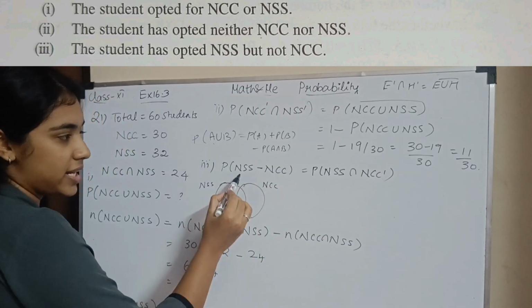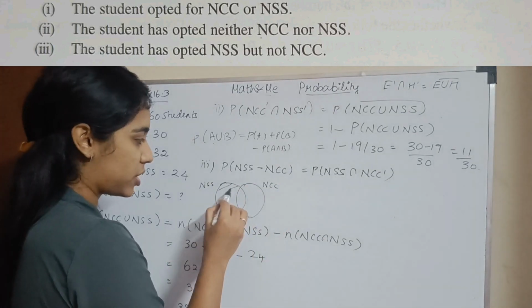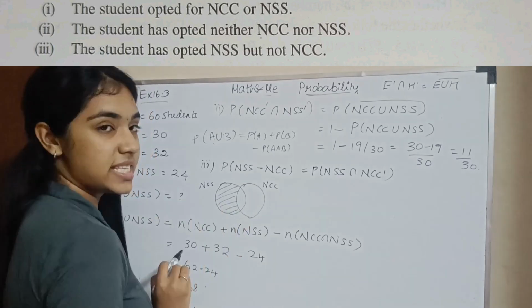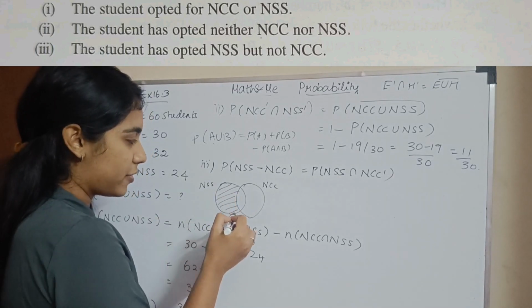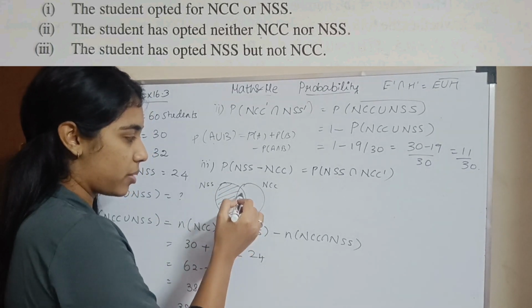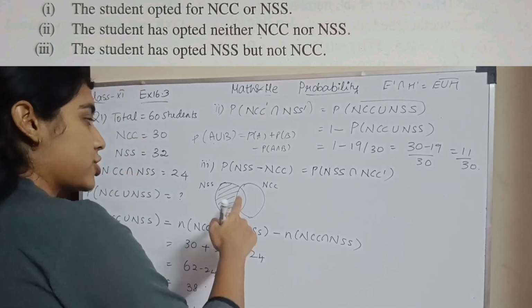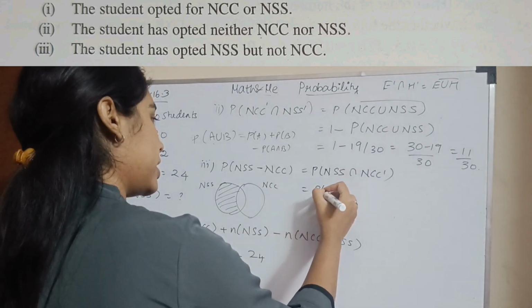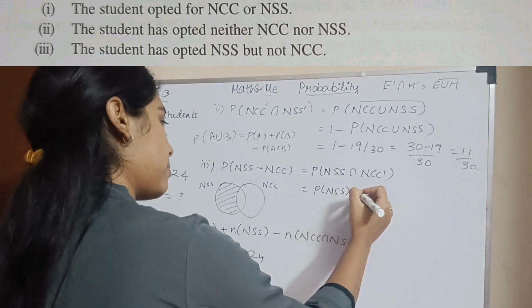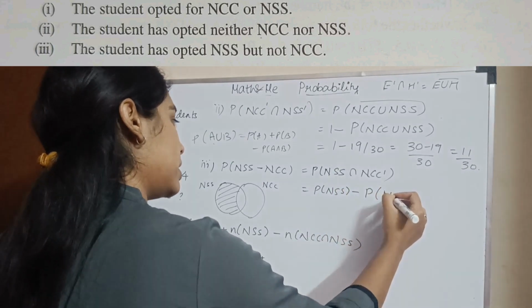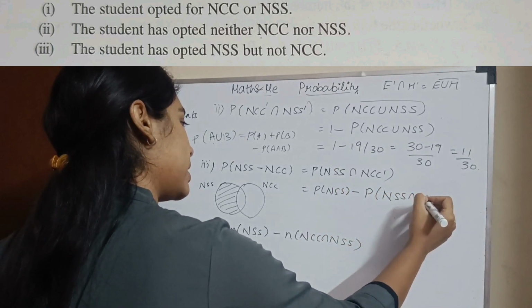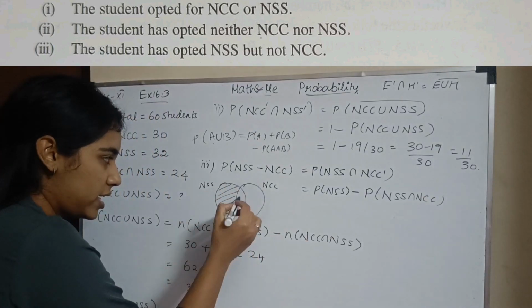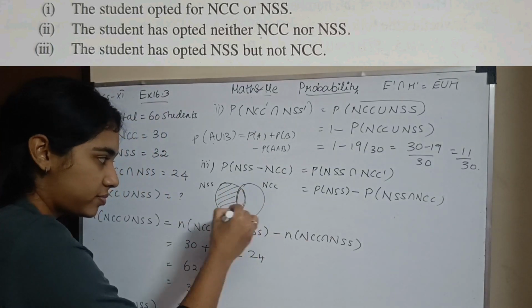So probability of NSS minus NCC means only NSS is taken, NCC is not taken. It means probability of NSS minus the probability of NSS intersection NCC. It will be this whole thing minus this area.